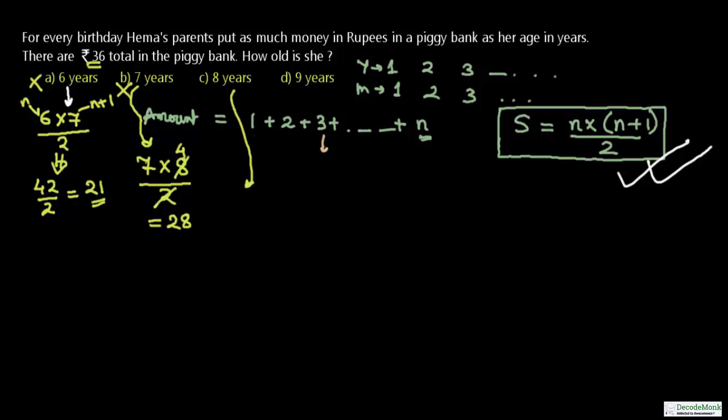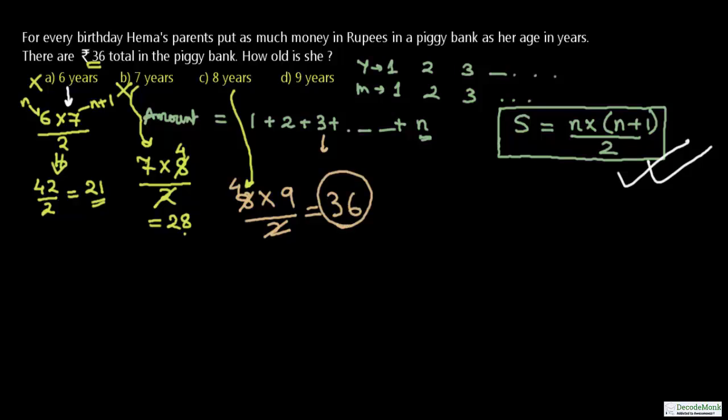8 years. By now you should have figured out the answer without doing the calculation, because 28 plus rupees 8, which is put into the piggy bank in the 8th year, so 28 plus 8 is 36, so 8 should be the answer. Anyway, we will try to solve it the formula way, which is equal to 8 into 9 by 2, 2 4s are 8, 4 9s are 36.